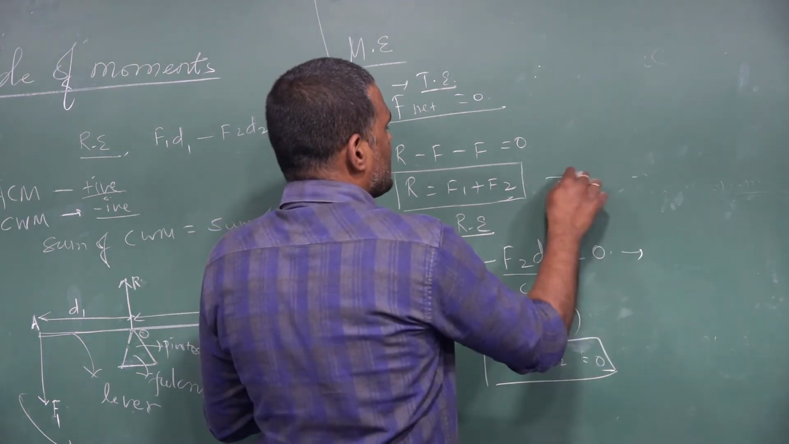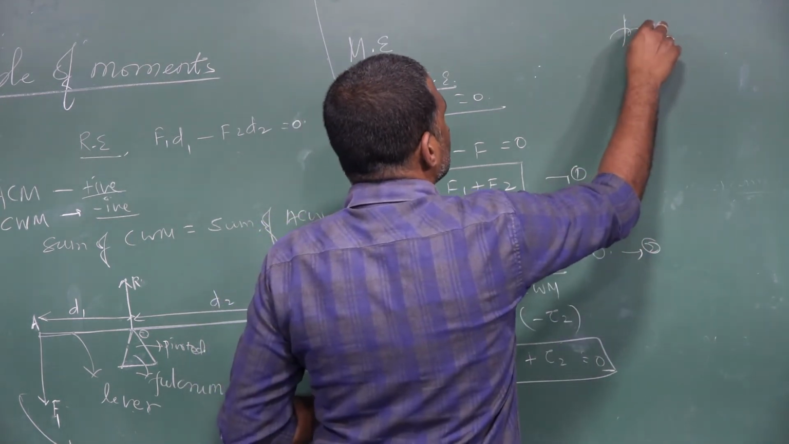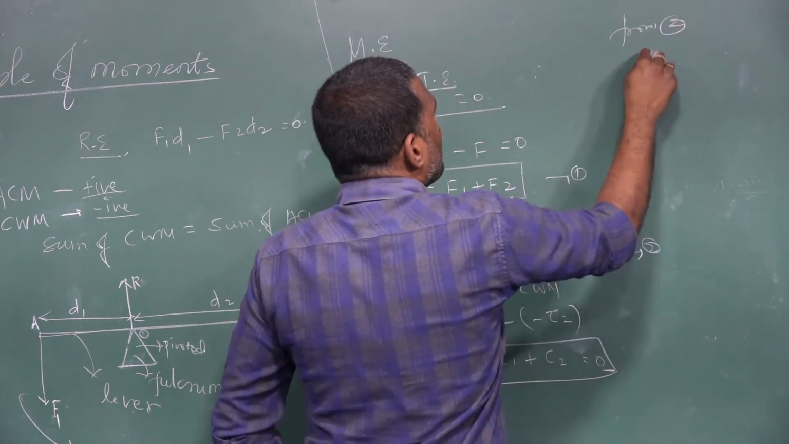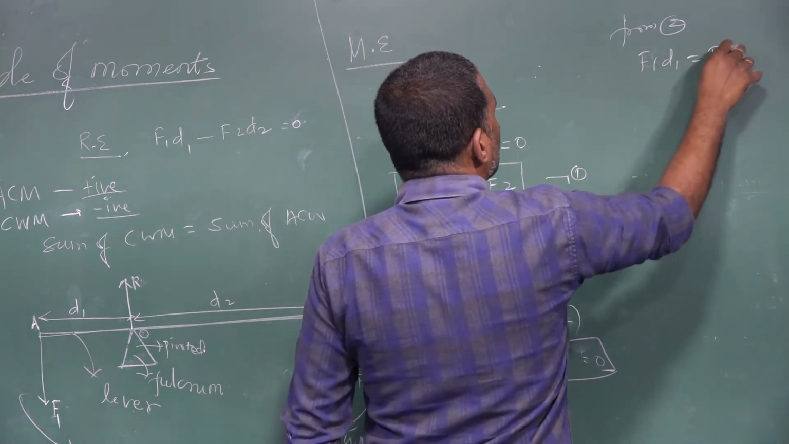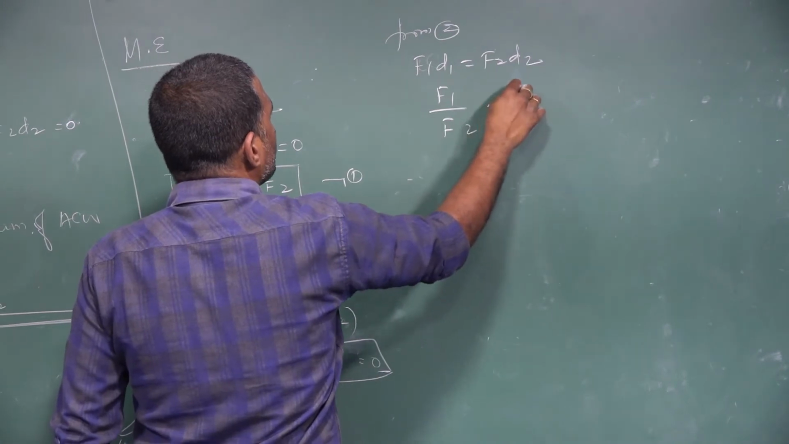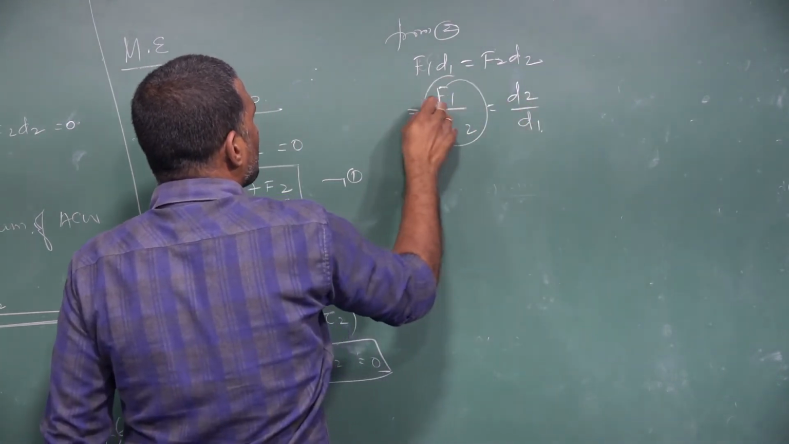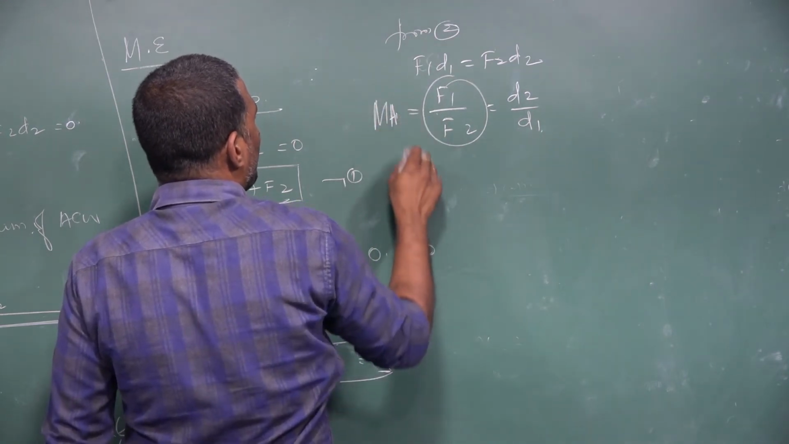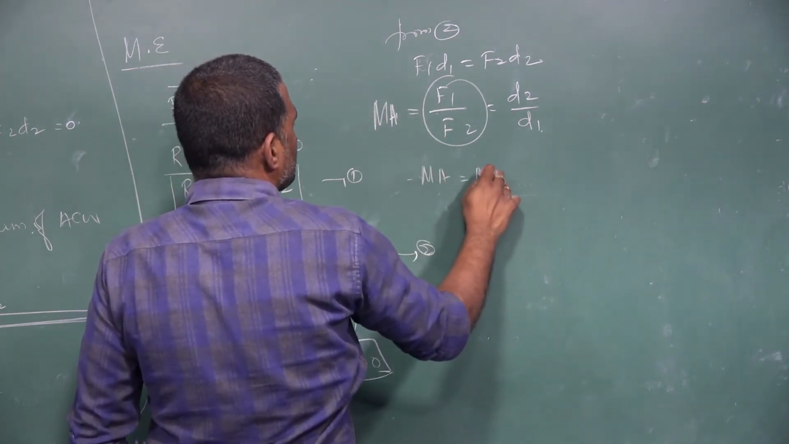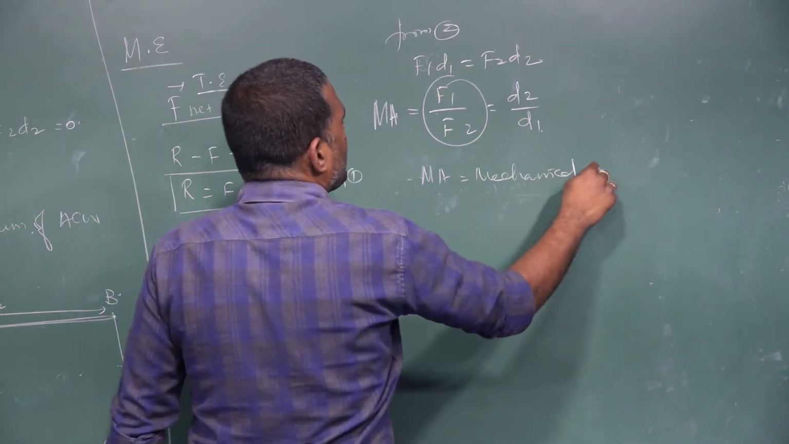Now from this equation, let us say this is 1, this is 2. From equation 2, we can write F1 D1 is equal to F2 D2. And I can write F1 by F2 is equal to D2 divided by D1. This ratio F1 by F2 is called mechanical advantage, MA.